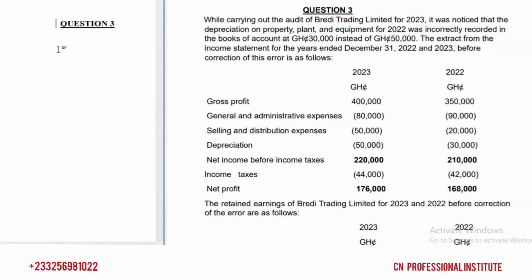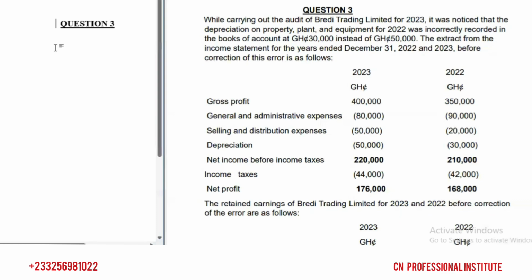If you correct the error by adding it to profit, you have to deduct the tax element. And when you correct the error by deducting it from profit, you have to add the tax element. So it's the other way around. I'll explain when we are solving the question so that you get it better. But if you correct an error by adding, the tax element should be deducted, and when you correct an error by deducting, the tax element should be added. We'll look at it more.